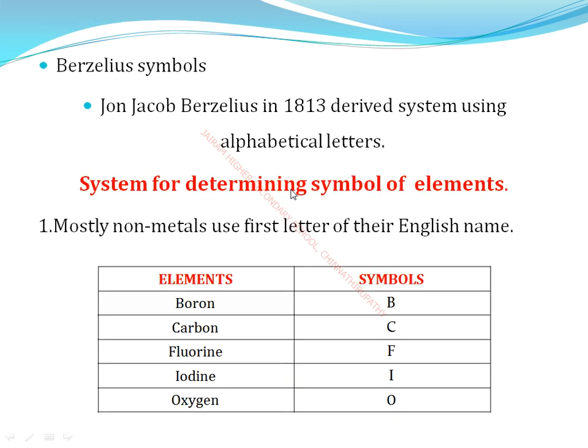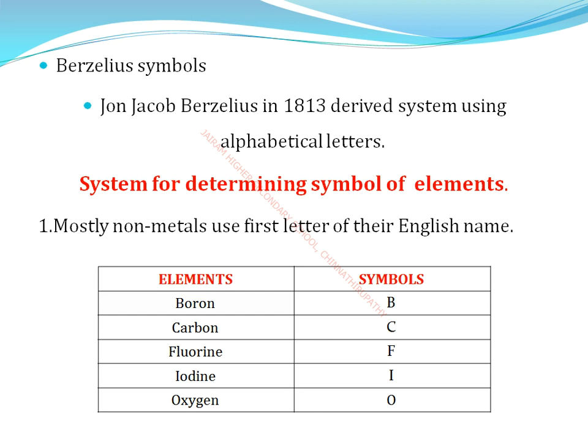Okay, next is the Berzelius symbol. In 1813, John Jacob Berzelius devised a system using letters of the alphabet. It is an easy method, so we use the alphabet. The modified versions of the Berzelius system follow under the heading, the system of determining symbols of the elements.